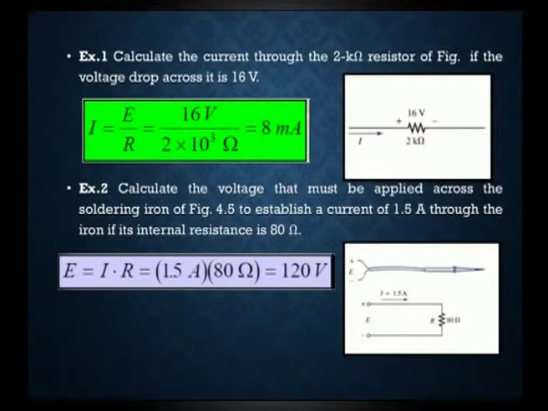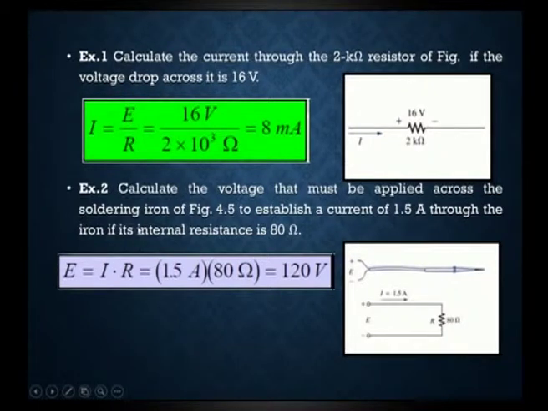Next we move to a very simple example of how we apply Ohm's law to a simple circuit. The problem is to calculate the current through the 2 k ohm resistor shown in the figure, if the voltage drop across it is 16 volt. We need to find the current; the voltage is already given and the resistor value is also given. The current formula is I is equal to E by R. We substitute the E value, 16 volt, and the resistor value, 2 k ohm. By simplifying this, we get 8 milliamps of current.